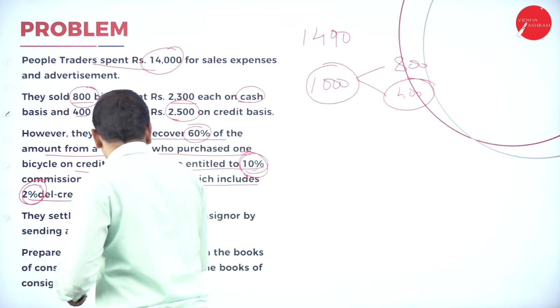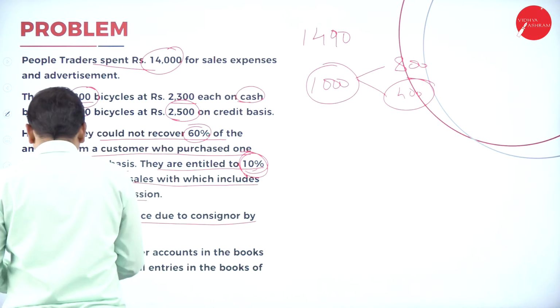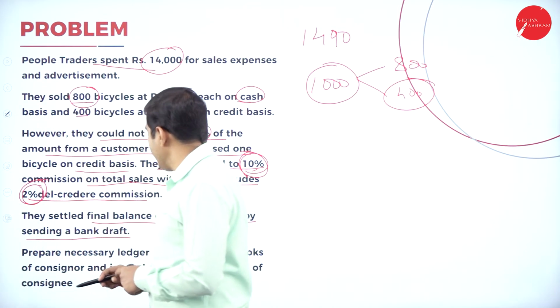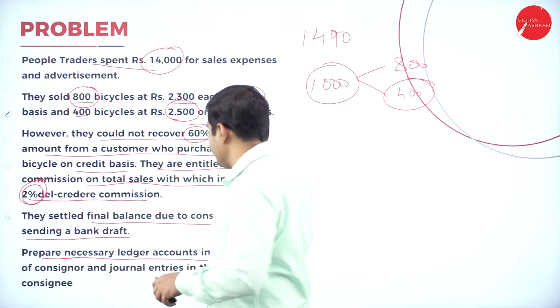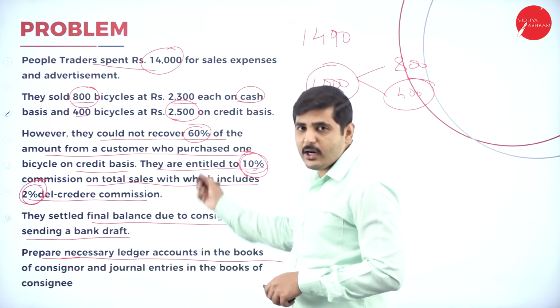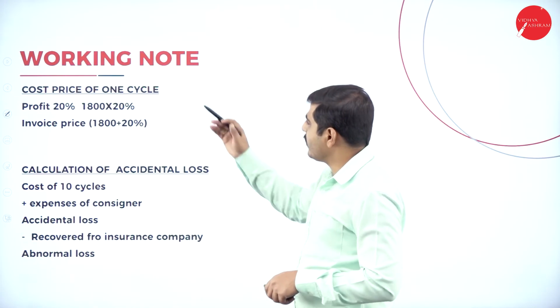They settled the final balance due to the consigner by sending a bank draft. So prepare necessary ledger accounts in the books of consigner. Who will prepare the accounts? Consigner will prepare the accounts. Now let's go to the working note.